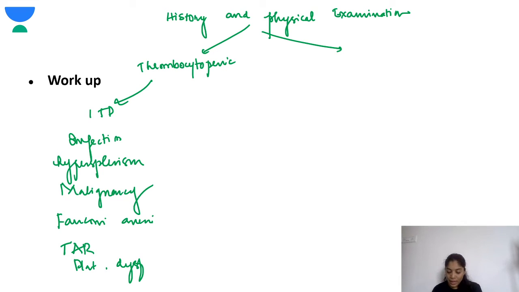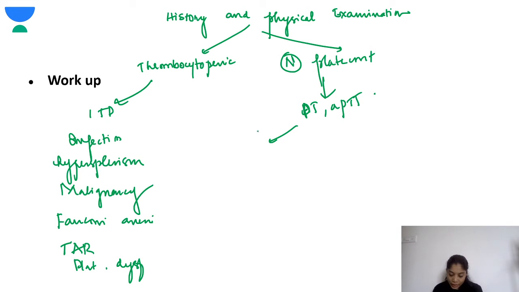Next, there is no thrombocytopenia. The platelet count is normal. Then what should you do? If the platelet count is normal, you have to get PT and APTT. When you get the prothrombin time and APTT, then you have to check. If both PT and APTT are abnormal, then what should you think?